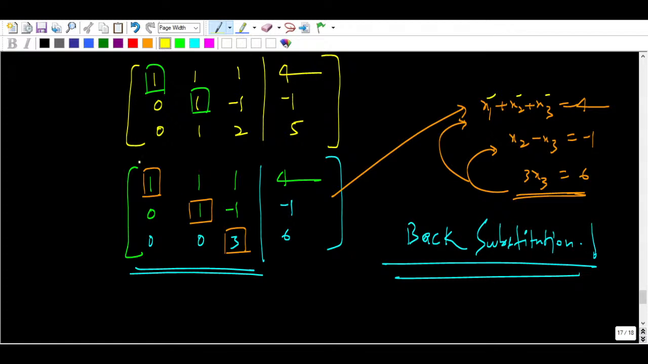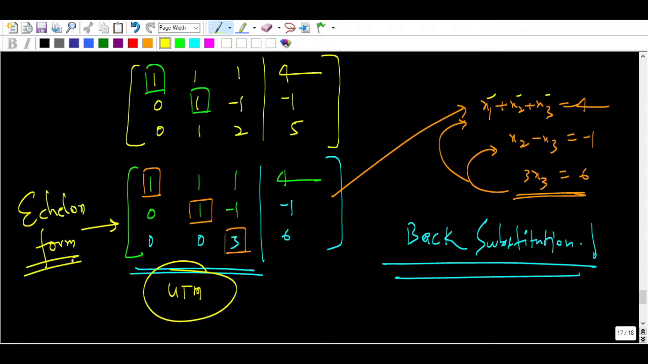Okay, you can see this looks like an upper triangular matrix, UTM. This is also known as echelon form. We are reducing row-wise here, so row reduced echelon form. Here you can see this is echelon form, and it is in the form of a UTM, upper triangular matrix, because all the elements below the diagonal are 0 and above they are non-zero, right.